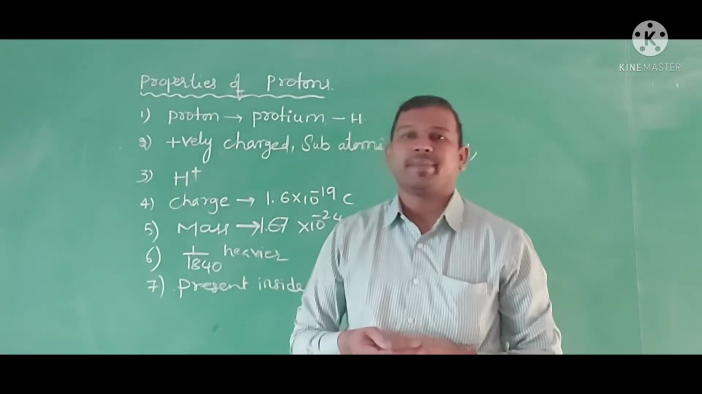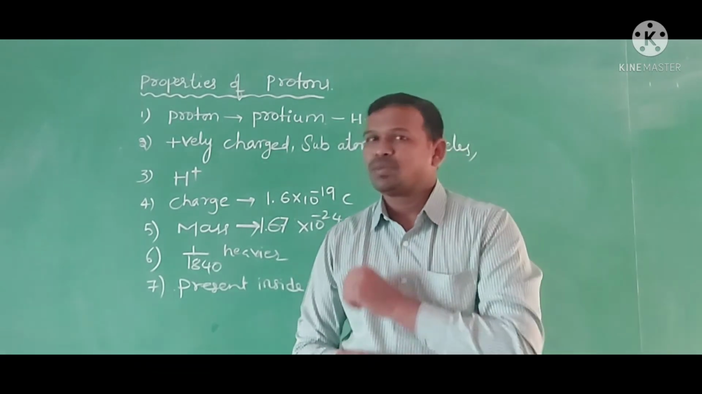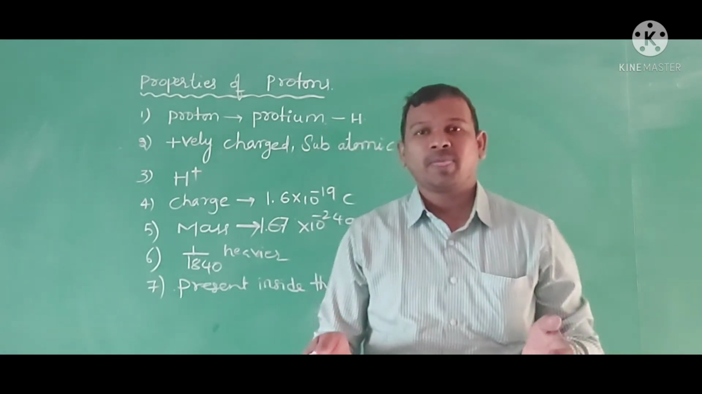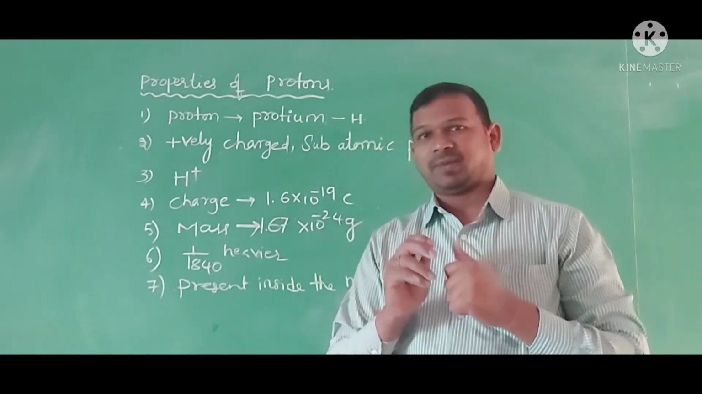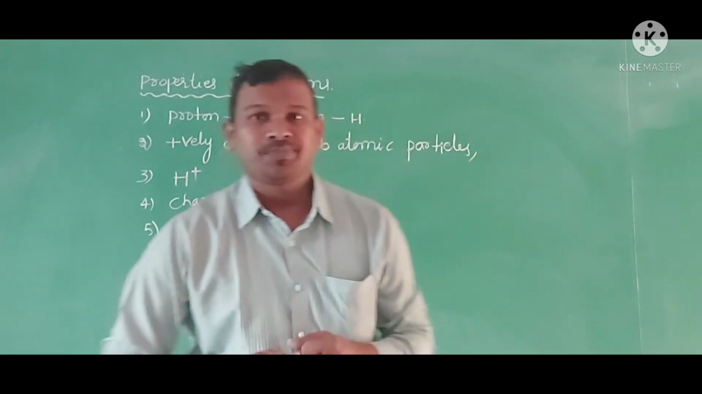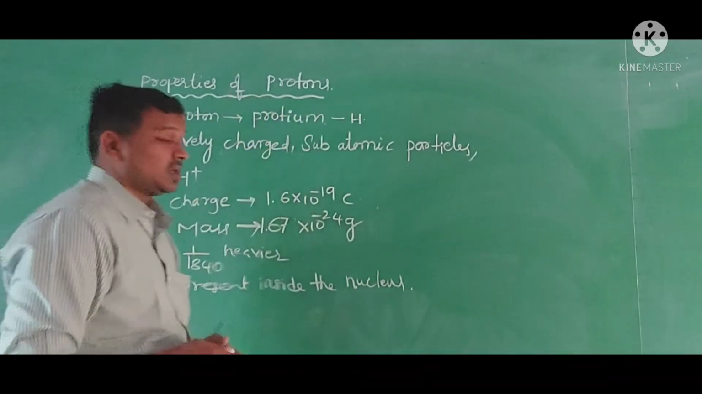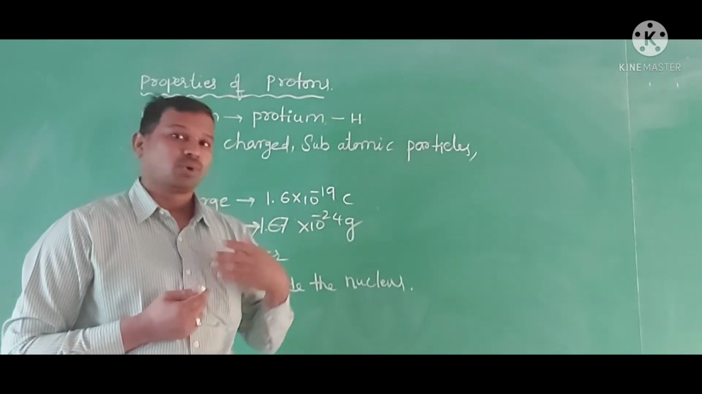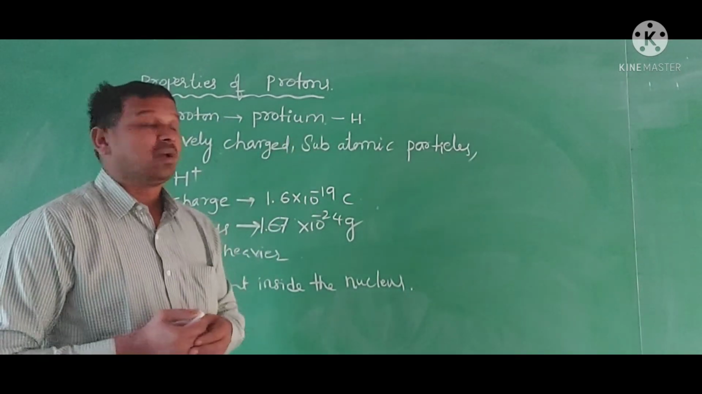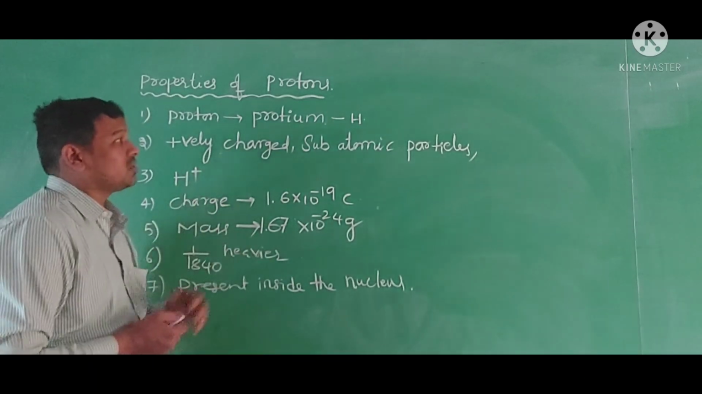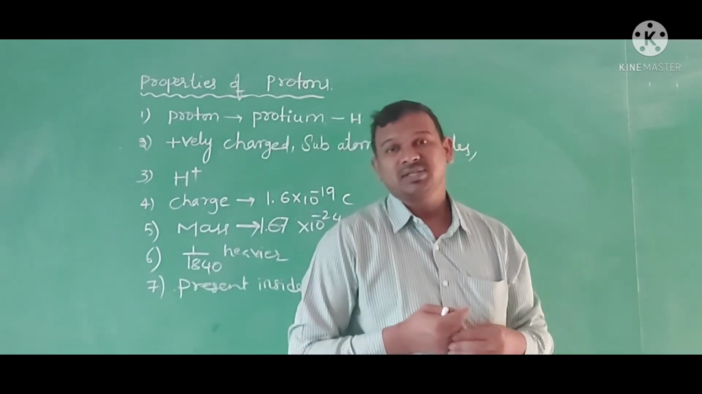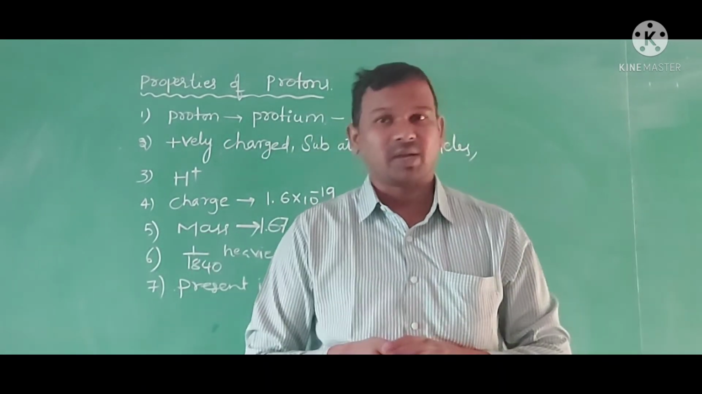Now we are going to discuss the properties of the protons. Protons are nothing but positively charged particles. Because of these positively charged particles only, the anode rays are formed. So now let's discuss some properties of the protons. First property is how the proton name was given. The name proton is taken from the word protium, which is nothing but H. And the second property is that they are positively charged subatomic particles.